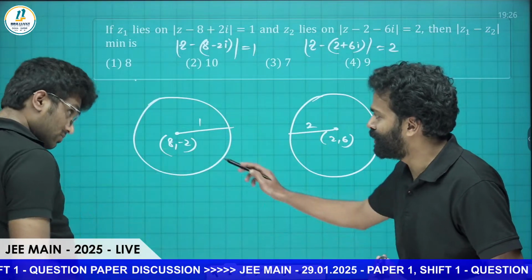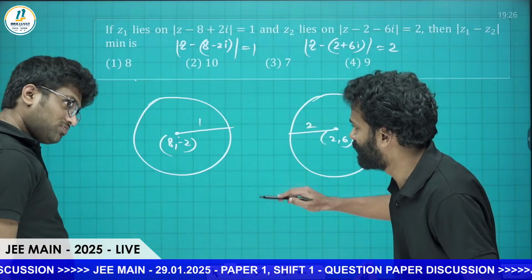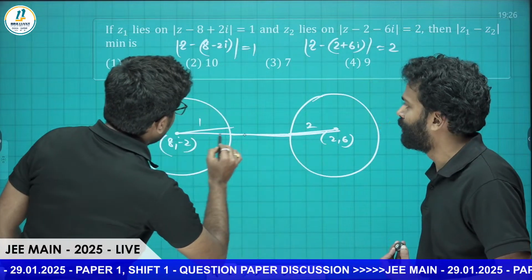So the question is like this: you need to find the minimum distance between these two circles, that is from here to here. That's all. It's a very easy question. If I draw a straight line, see what you have to do.